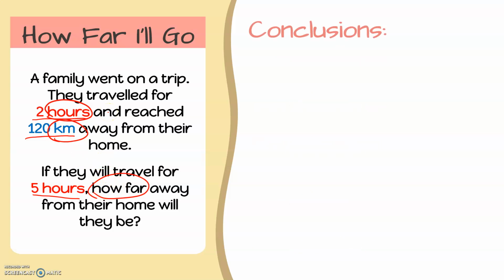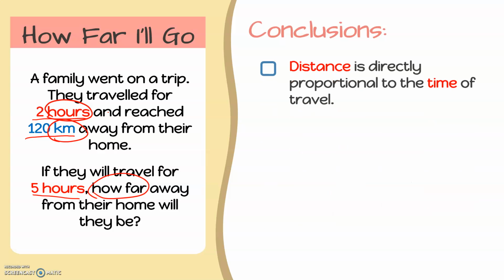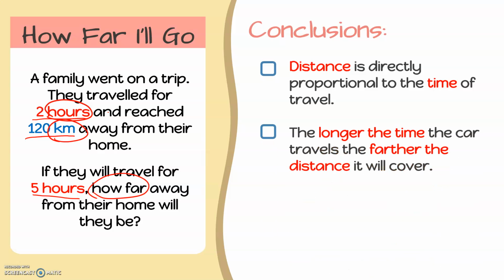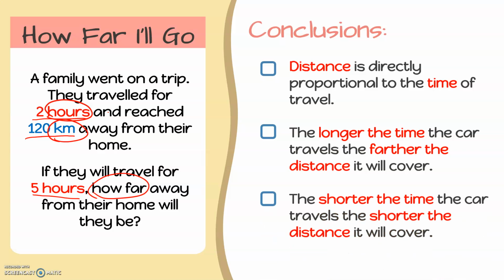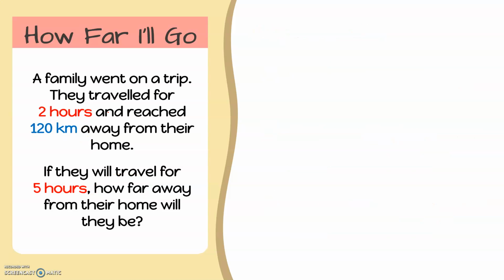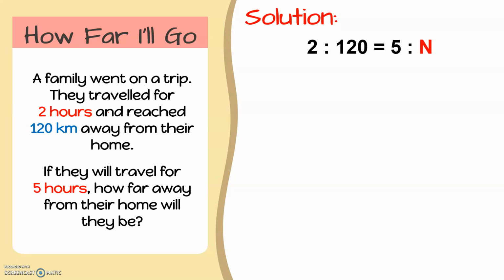That means distance is directly proportional to the time of travel, because again, the longer the time the car travels, the further the distance it will cover. Or if the car will travel for a shorter period of time, we expect that it will cover a shorter distance as well.